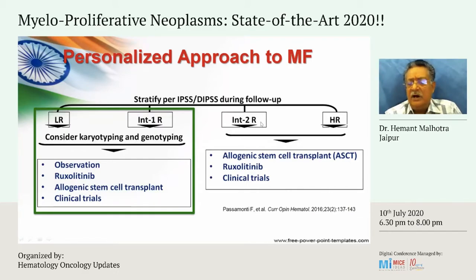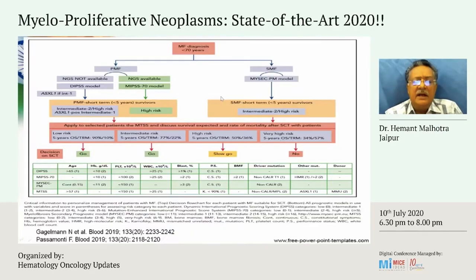For patients who are intermediate to high risk, the first option which you should consider is allogeneic stem cell transplant. If because of age reasons or economics or inability to match the patient, you can't do this, then you should think of the JAK2 inhibitors. And this is again a little more elaboration of the same, published in Blood in 2019.